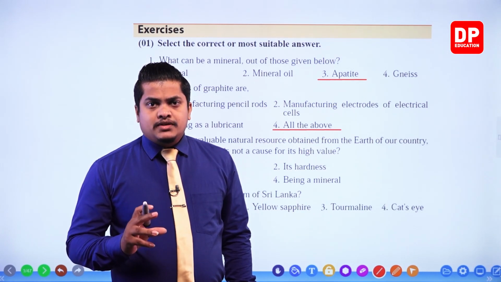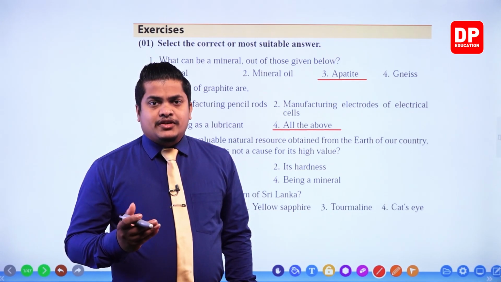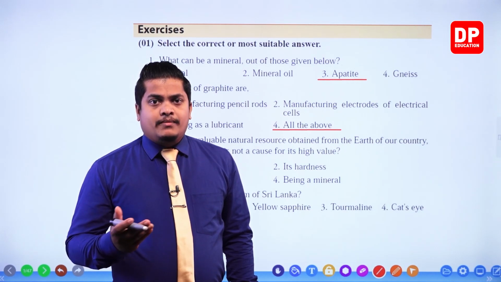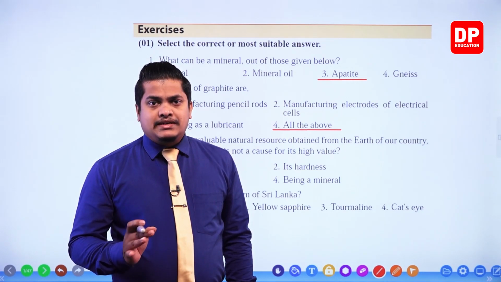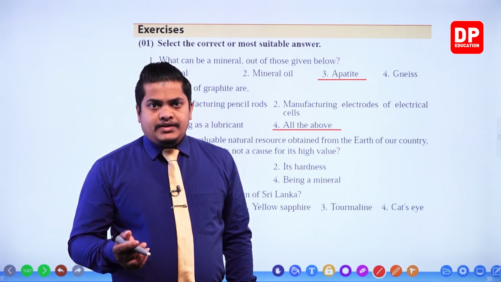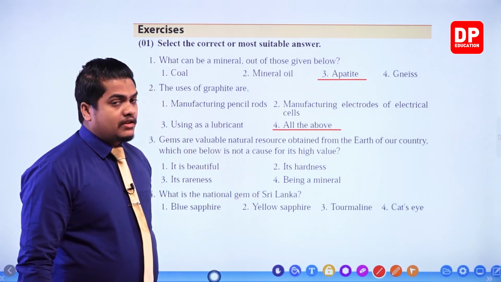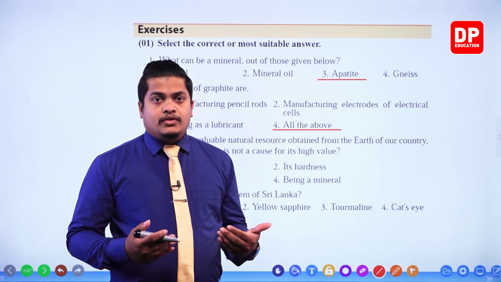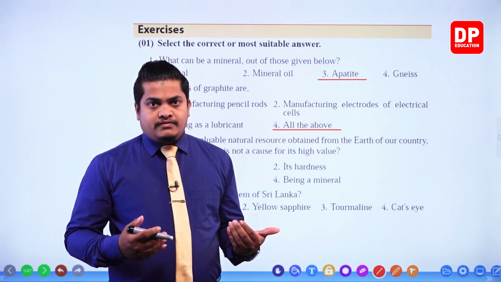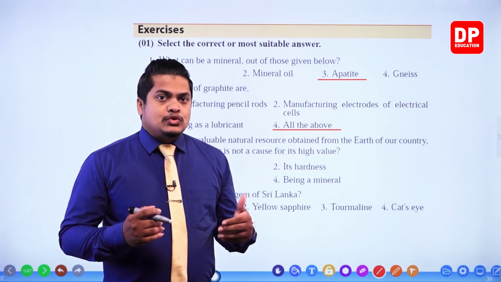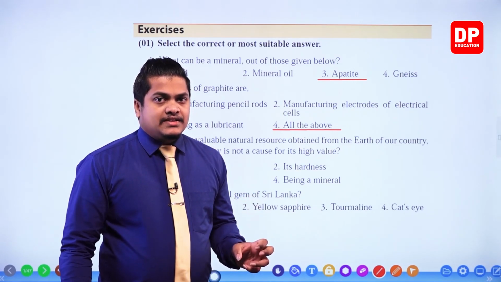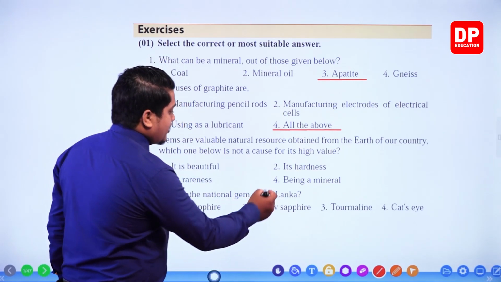It's mainly because being a mineral or not is not going to determine their value, but the other factors definitely will decide the value or the expensiveness of a thing. So the answer which is not acceptable is being a mineral.